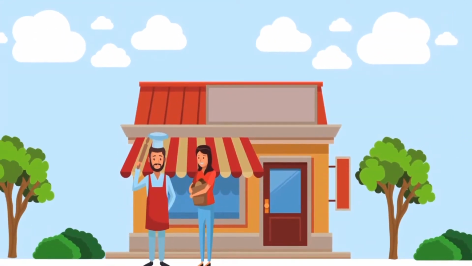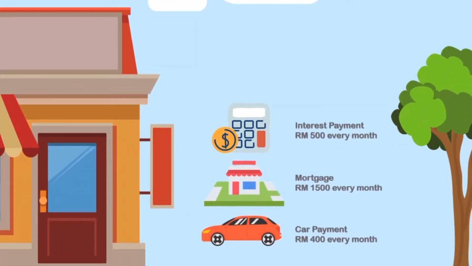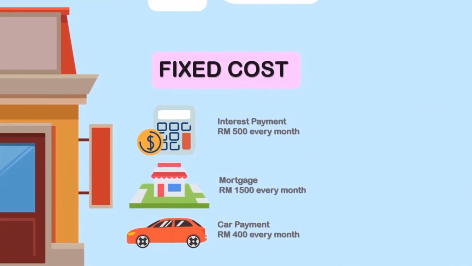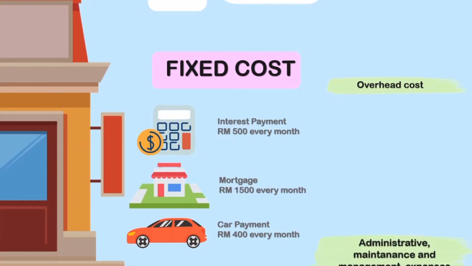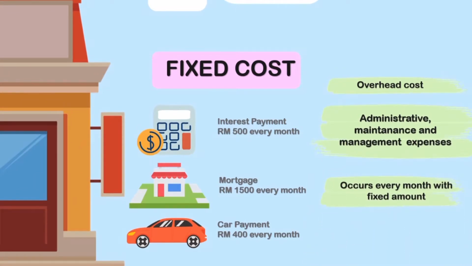Imagine that you're opening a restaurant. You would need a loan, which you will pay interest for, you would need a mortgage, and you would need car payment. This is what we call fixed costs. It is also called overhead costs and it usually covers administrative, maintenance, and management expenses. It occurs every month with a fixed amount.